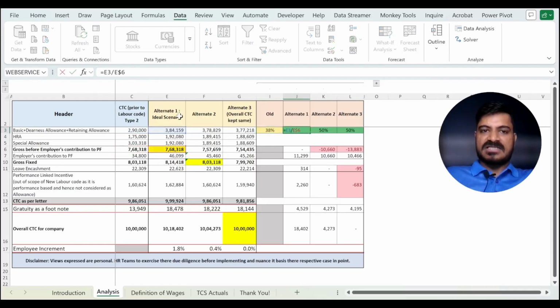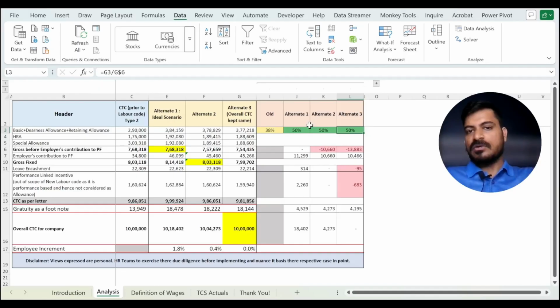Our objective is such that this number when divided by gross before PF should be equal to or greater than 50%. So this is where we want to reach. Now here I have already reached it. I'll show you how to reach that.